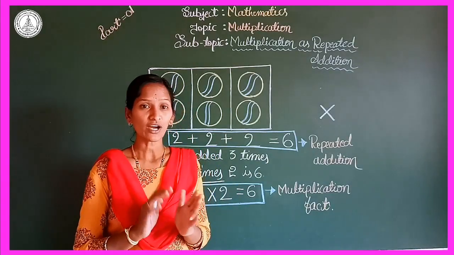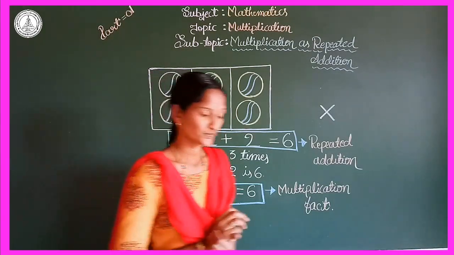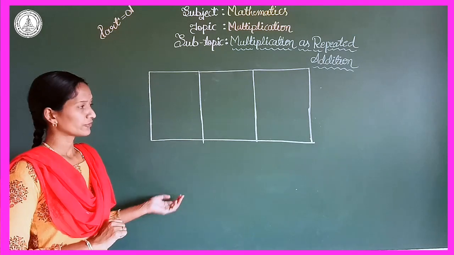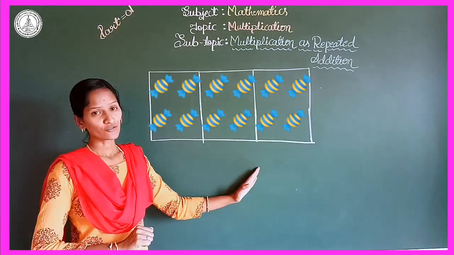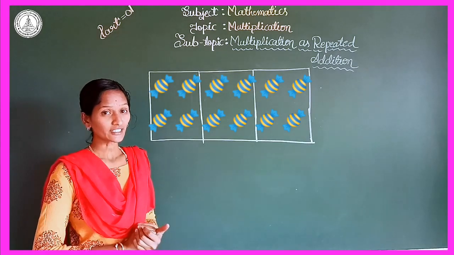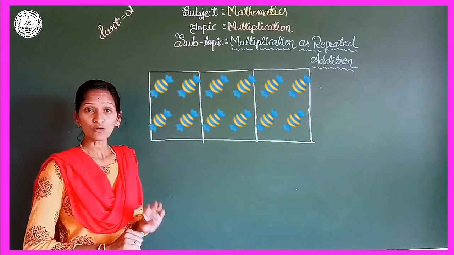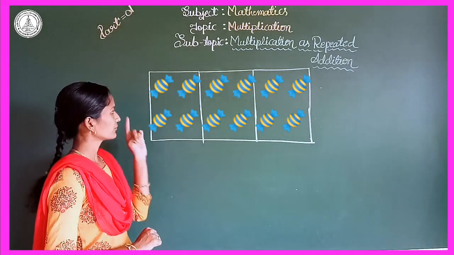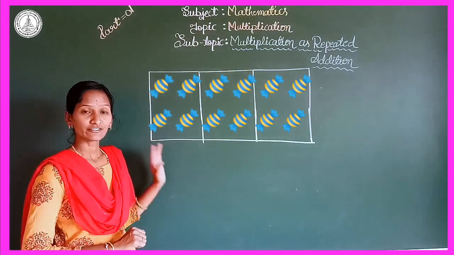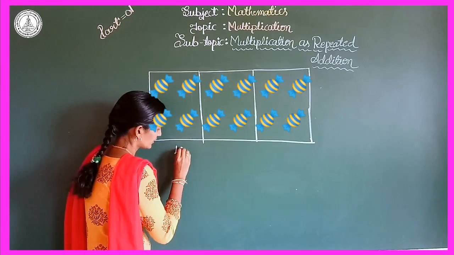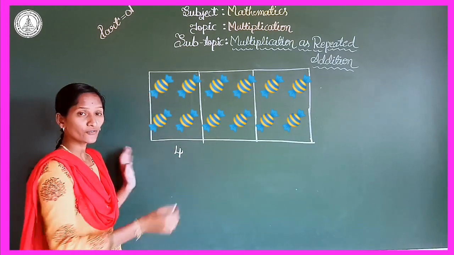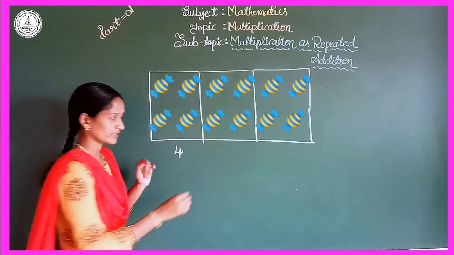Now I will show you another example. Yes, my dear children, all of you look here. There are 3 sets of chocolates, right? In each set we have 4 chocolates. See here, 1, 2, 3, 4. In the first set the total number of chocolates is 4. In the second set also we have the same number of chocolates.